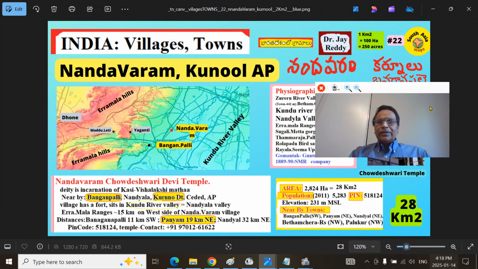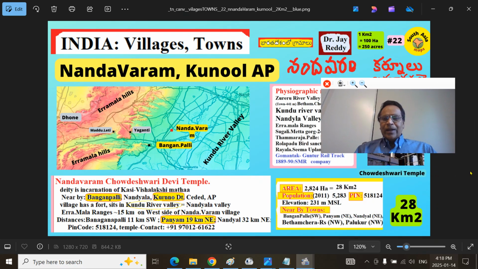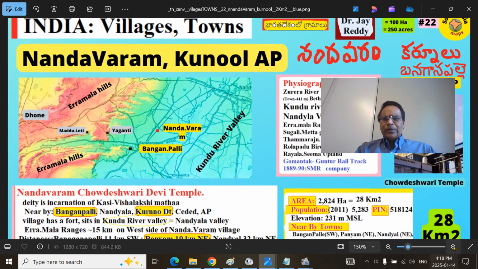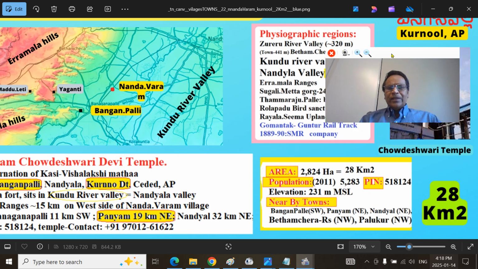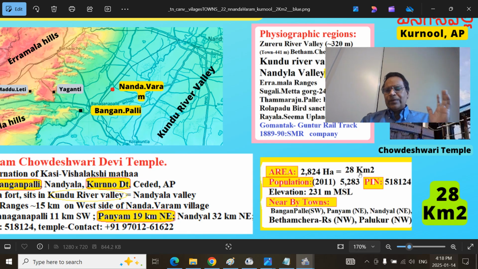First, Nandavaram village, and I will show you different maps and perspectives. If you miss something here, you will get it in another place. So Nandavaram village, the area of the village is 2,800 hectares, that means 28 square kilometers. Population in 2011 was around 5,000 people, a very big village, whereas in average Uttar Pradesh, villages will be 2 or 3 square kilometers, whereas here it is 28 square kilometers.